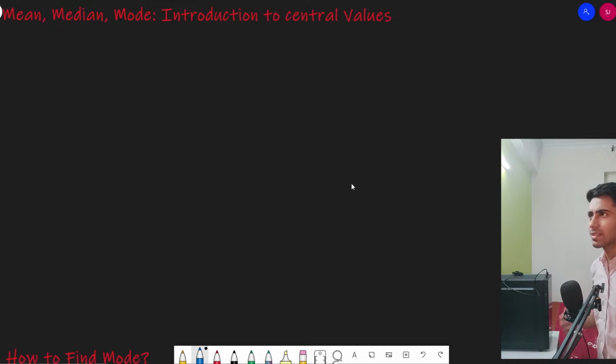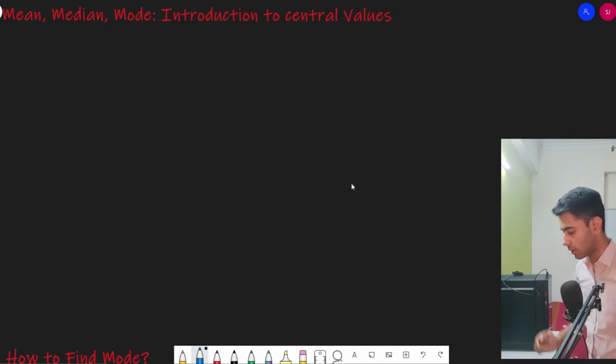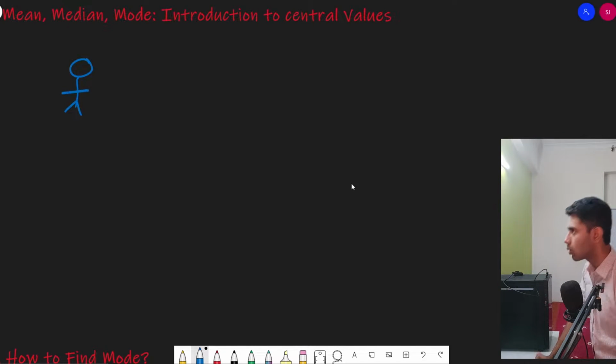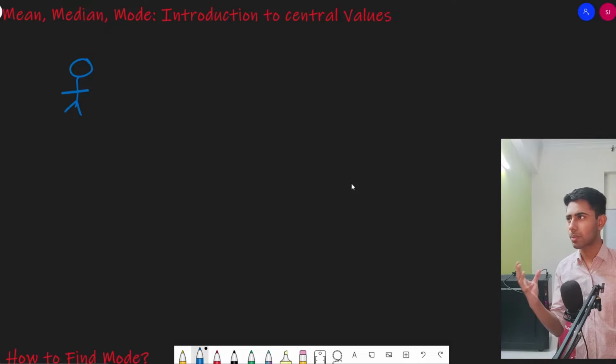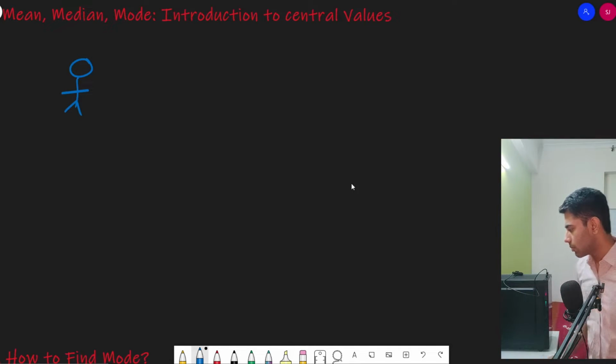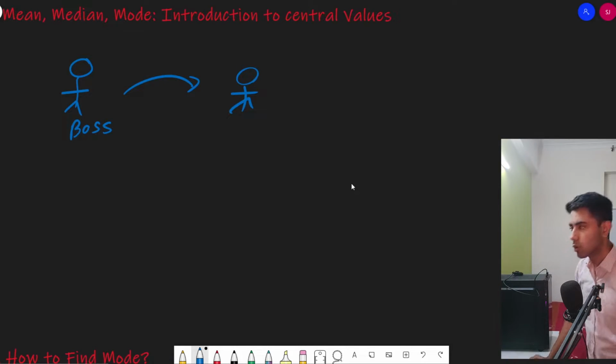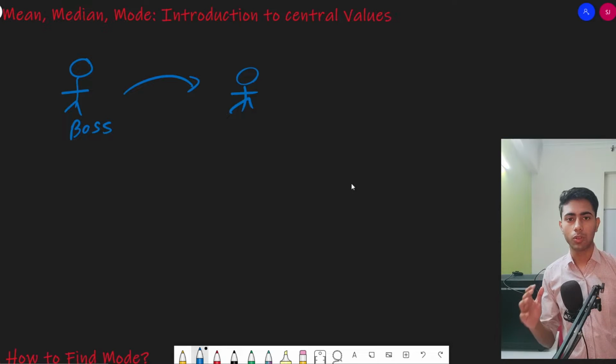Let us suppose that there is a company, and in that company there is a boss and an employee. One day, due to some business issue, the boss wanted to know the age of a normal, average 11th class student. So the boss gave his employee a task: go to a school, go to the 11th standard, and find out the normal age of a class 11 student.